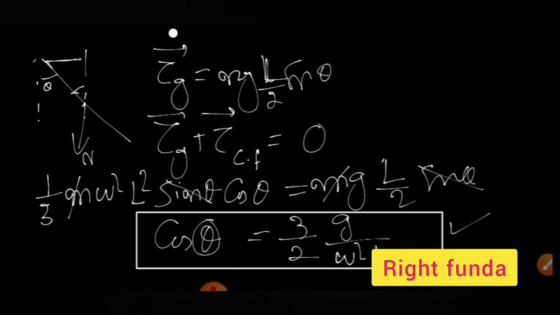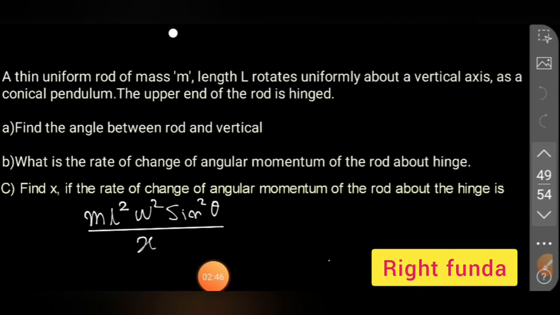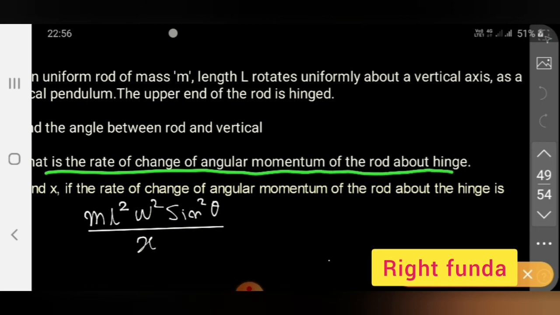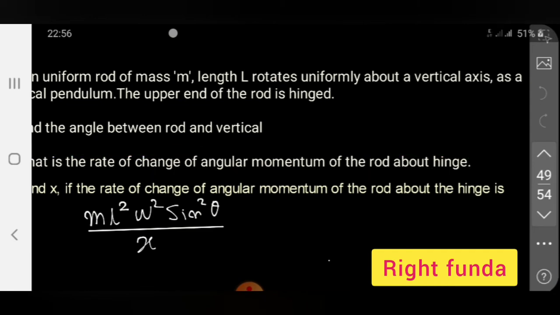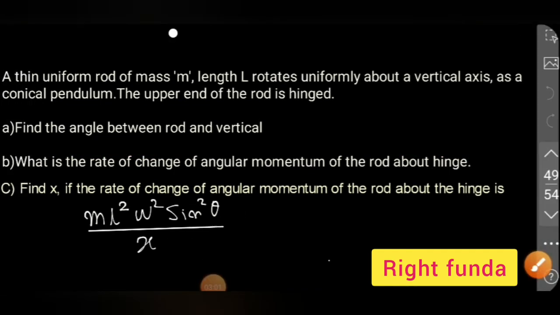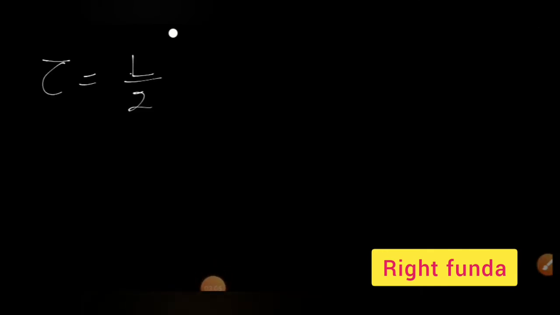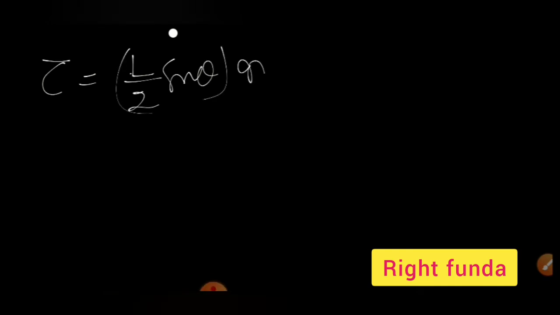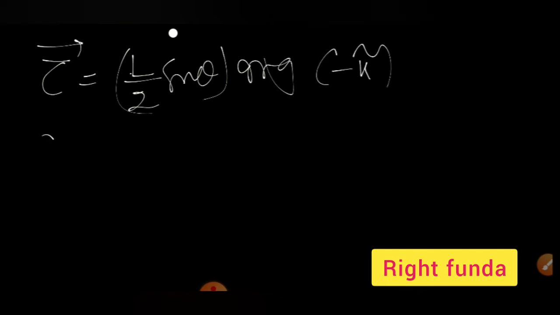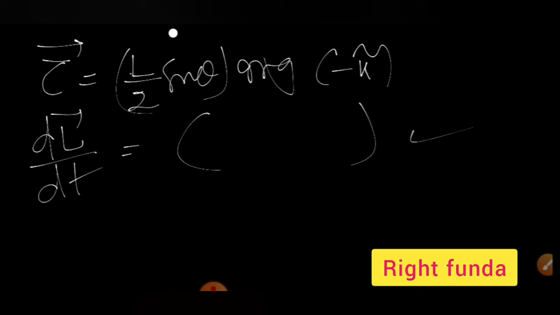This is the answer to the first question. If we see the next question, it is saying to calculate the rate of change of angular momentum of the rod about the hinge. So what is the rate of change of angular momentum? We know the rate of change of angular momentum is nothing but the torque. So torque is L by 2 sine theta into mg, and the value is r cross F, which is minus k cap direction. This is the torque, this is dL by dt. This is the answer of the second part.